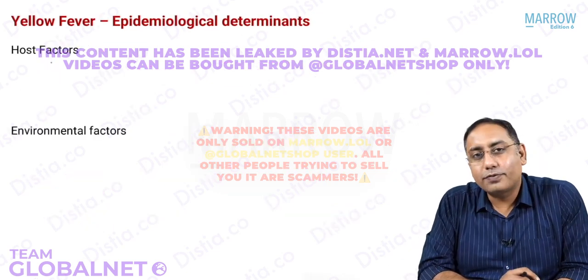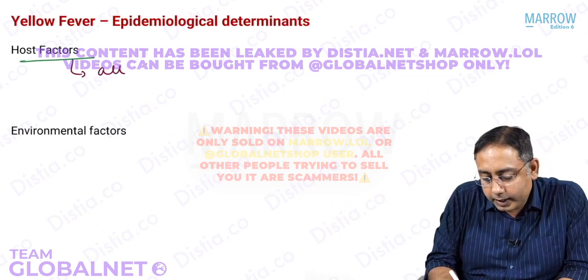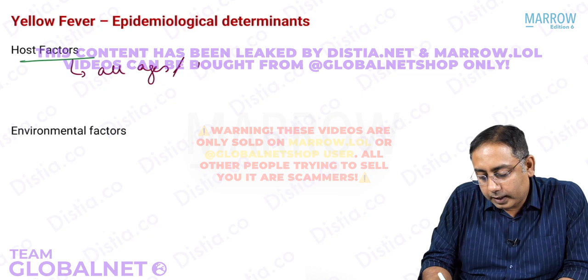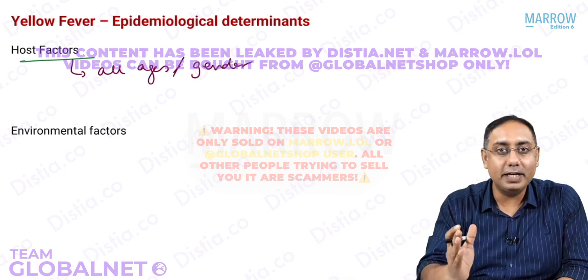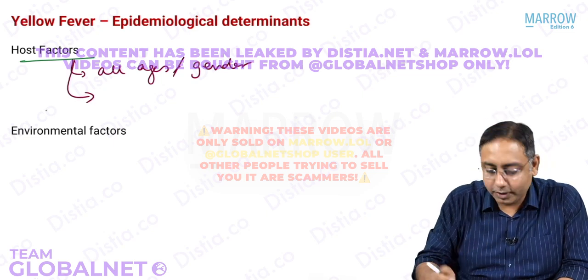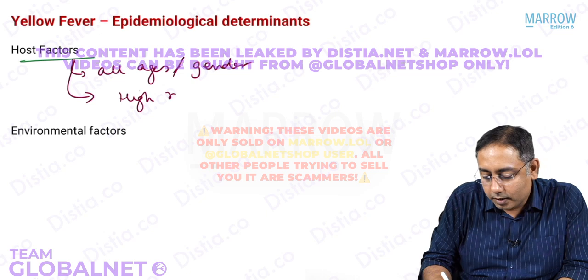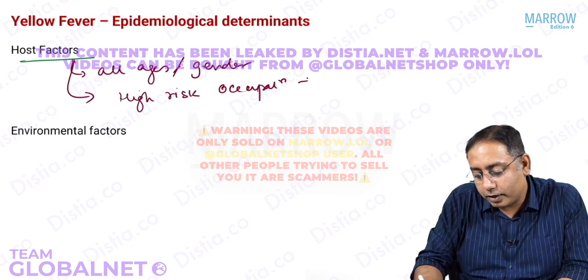As far as the host factors are concerned, yellow fever can affect all ages and all genders. There is no peak age or any gender preference. The host factors are more related to high risk occupations. Which are the high risk occupations for yellow fever?